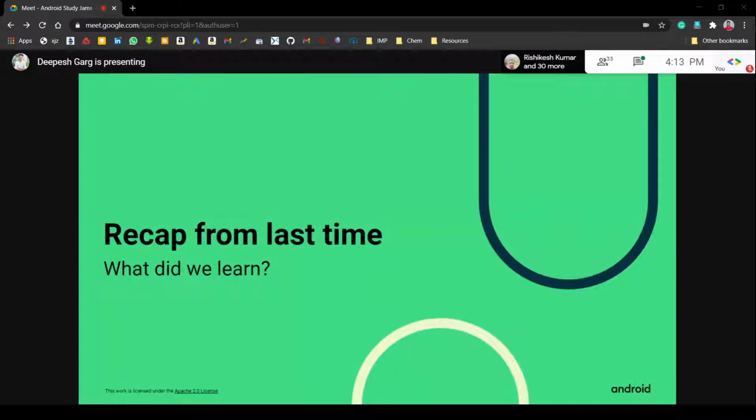So what we are going to learn today is to create a dice roller app. A dice roller app means there will be a button in that app, and you have to click that, and the dice will roll according to that button. So we have recapped what we learned yesterday.